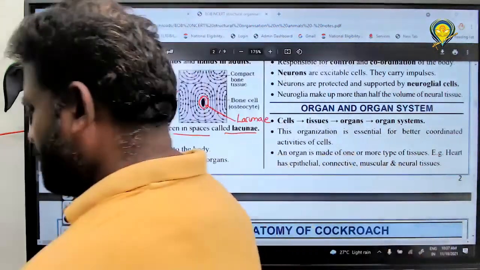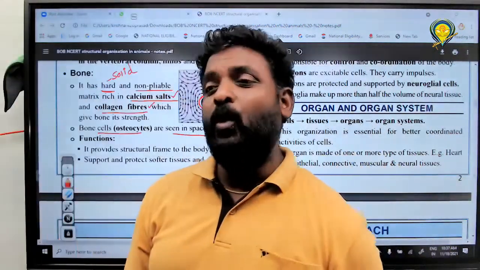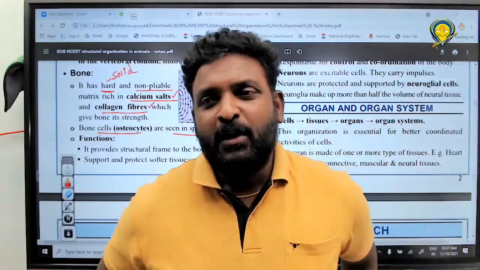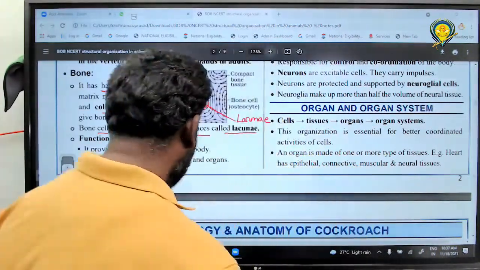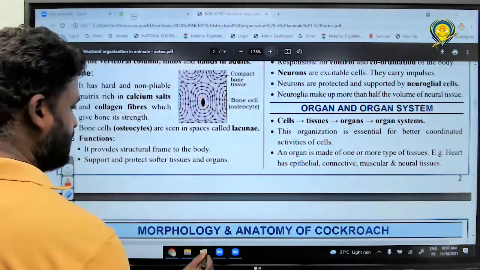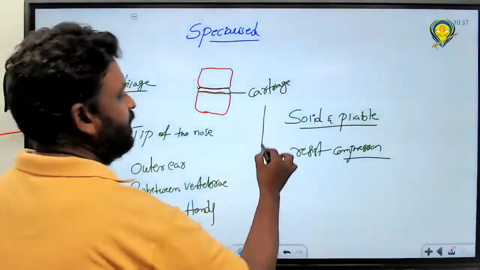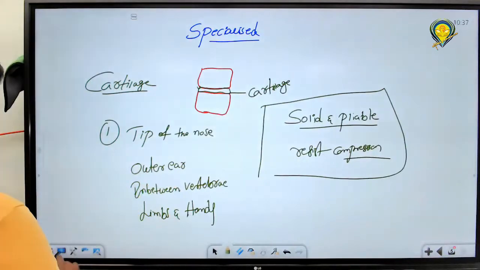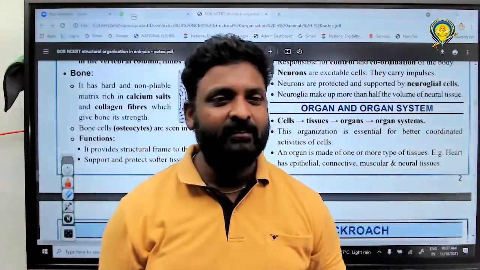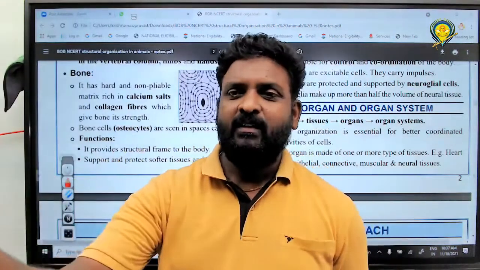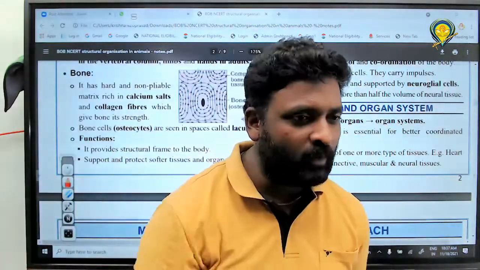What is the function of bone? What is the function of bone? As we discussed here about functions, what about bone? Structural framework, right or wrong? All of you, just imagine our body without bone.